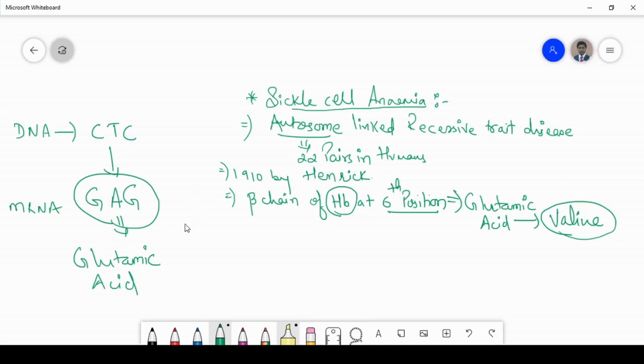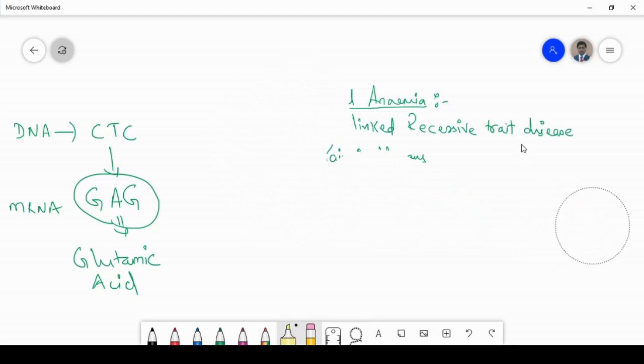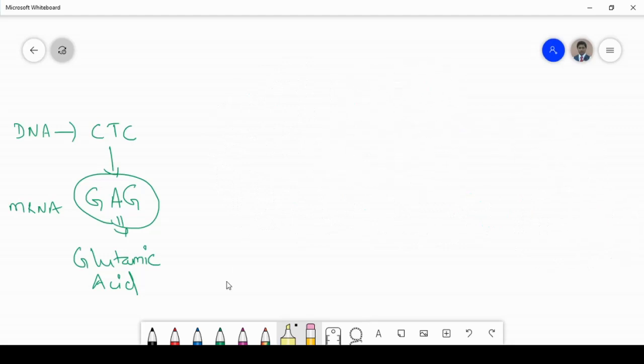But in the defective one, what will occur is that in place of CTC, what will it be, children?